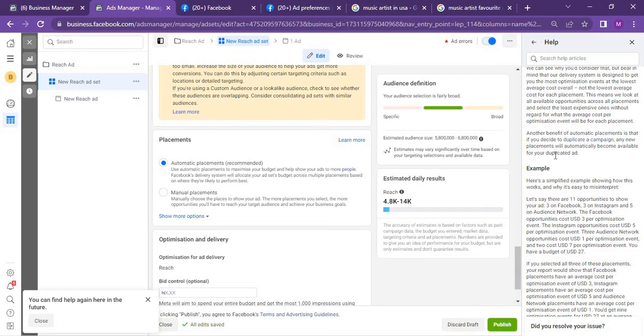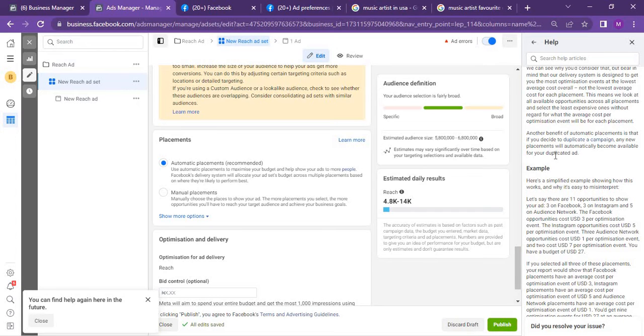That is to say that if you select automatic and Facebook adds new placement to their already existing placement, it means they are going to make use of those placements in any duplicated ad. But if you're making use of manual placement, you decide to only select Instagram feed and Facebook feed, it means Facebook is only going to use those two selected ones.